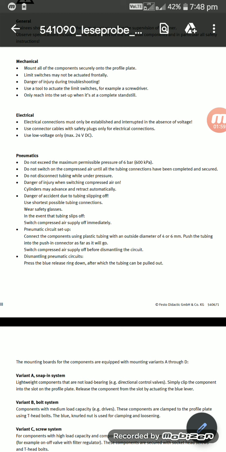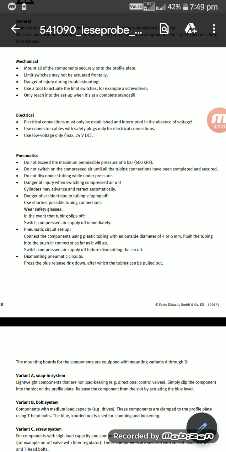Next, pneumatics. So pneumatics means do not exceed the maximum permissible pressure of 6 bar. That means 600 kilopascals. Do not switch on the compressed air until the tubing connections have been completed and secured. Do not disconnect tubing while it is under pressure.